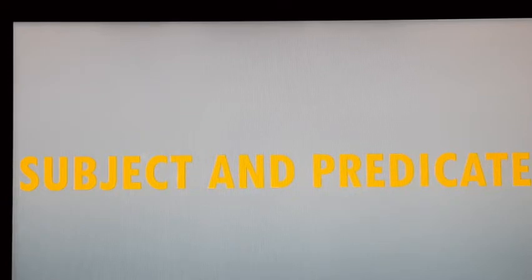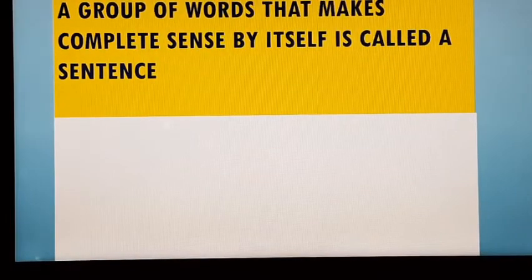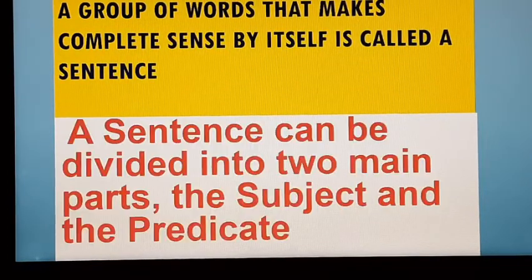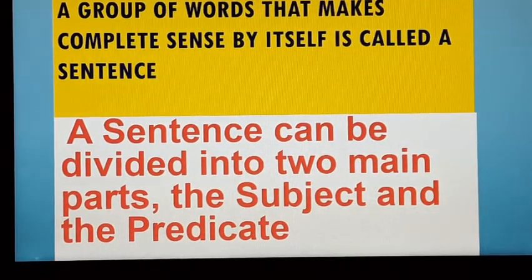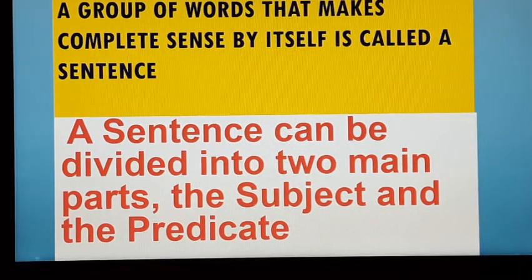So, first of all, we must know what a sentence is. A group of words that make complete sense by itself is called a sentence. A sentence can be divided into two main parts, as we discussed earlier: the subject and the predicate. Without subject and predicate, a sentence can't be formed.